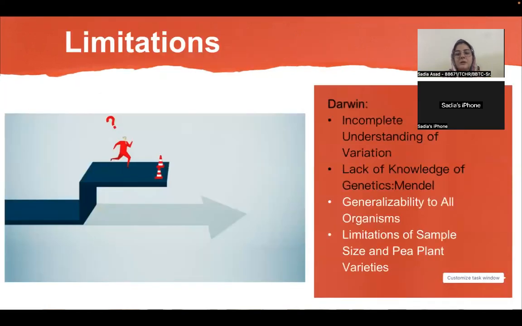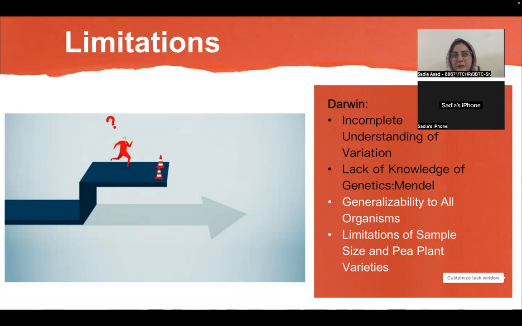Then there were some limitations, obviously, in the work of these scientists. For example, we talk about Darwin. Although Darwin recognized the importance of variation, and most of his work was based on natural selection, in which he emphasized the method of adaptation. Like he said that the better adapted individual, the individual with the better traits, adapts better in the environment.